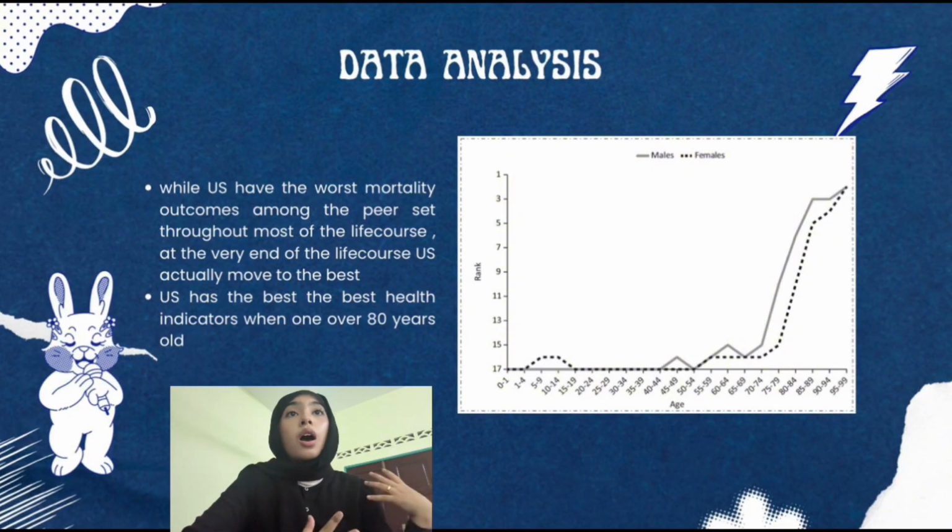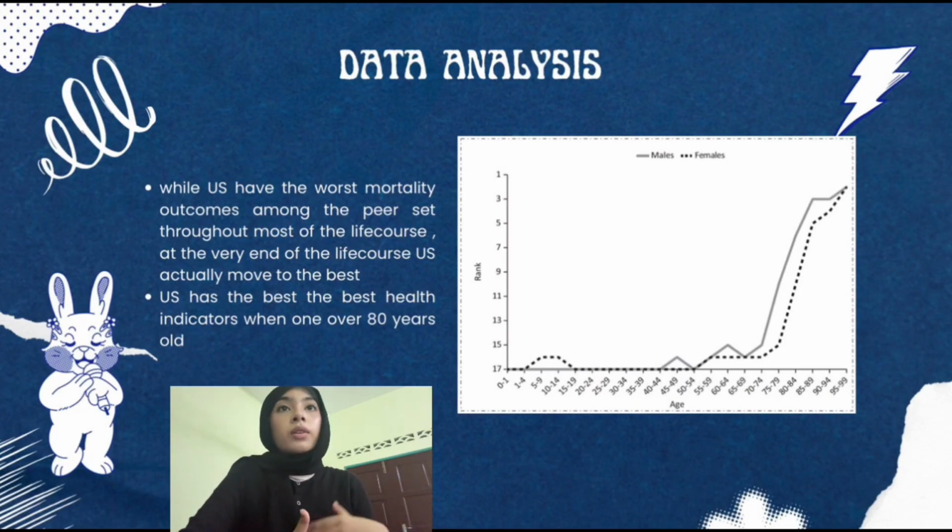So the data analysis for this graph is, although they have higher mortality rates overall than their peer countries, their ranking on health indicators is not distributed evenly across the life course. So this graph right here shows that while they have the worst mortality outcomes among their peer set throughout most of the life course, at the very end of the life course, they actually move to the very best.